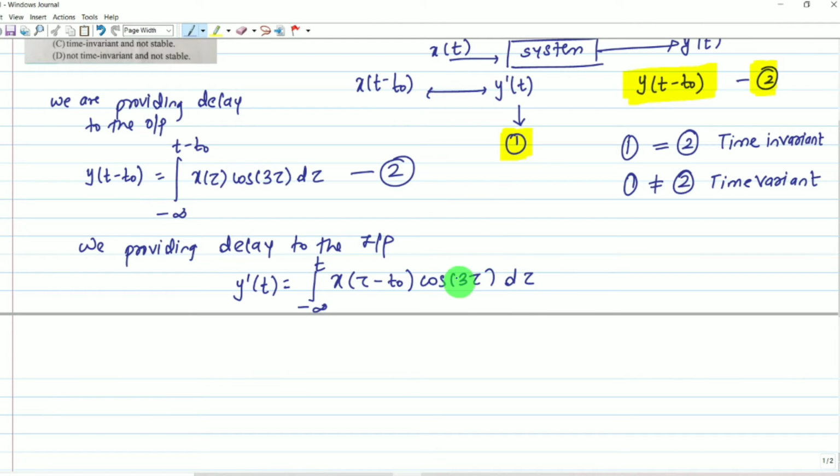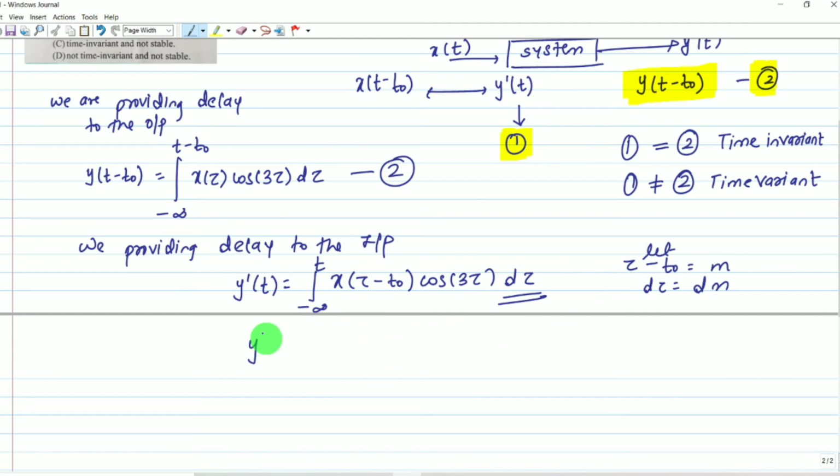Now we have to simplify it further. How to simplify? We take tau minus t naught as m. Let tau minus t naught be equal to m. Now we differentiate both sides. D tau will become dm. Here the variable is d tau, and we have to convert it to the variable m. Understood? Here the limit is for tau, and we have to change the limit for m.